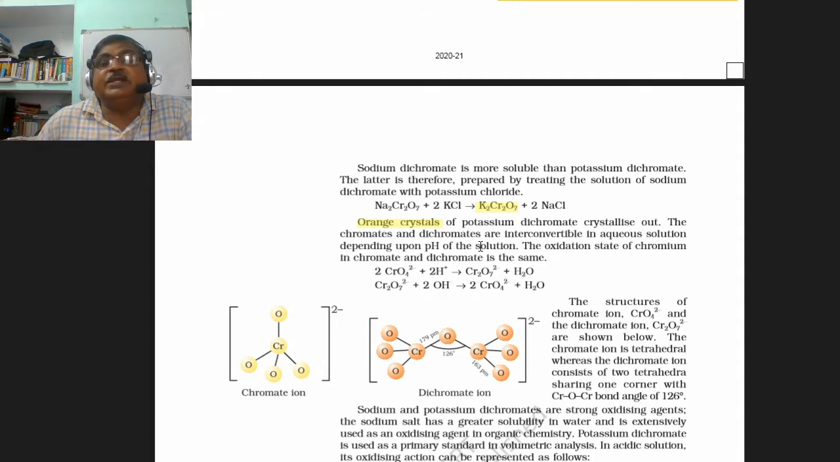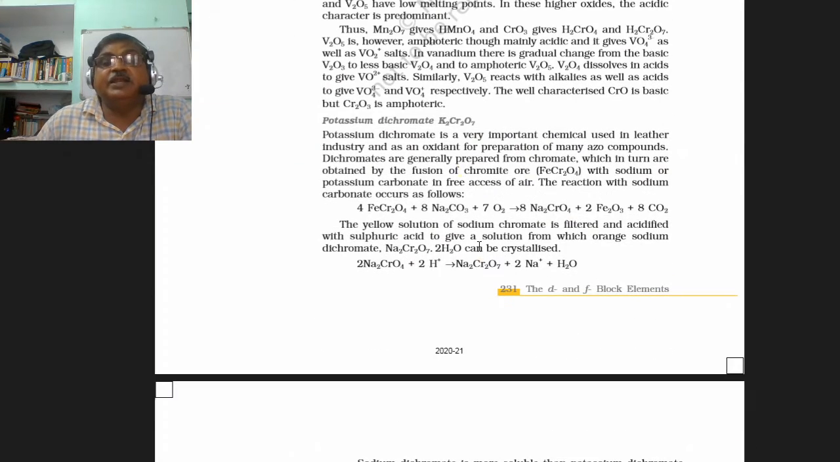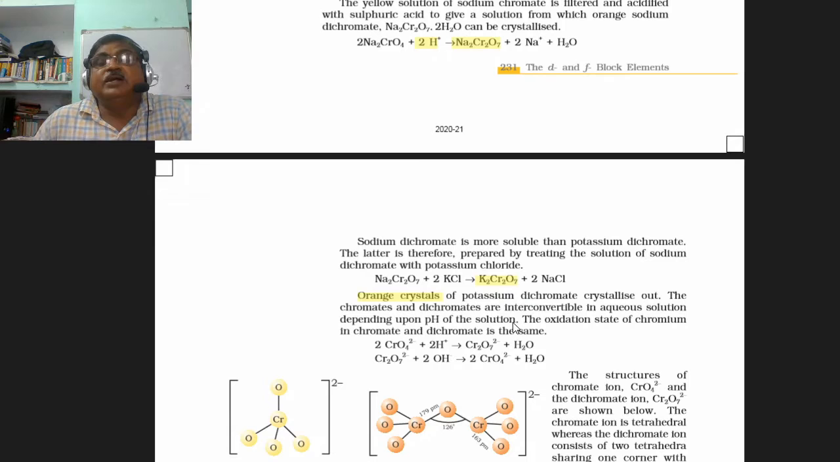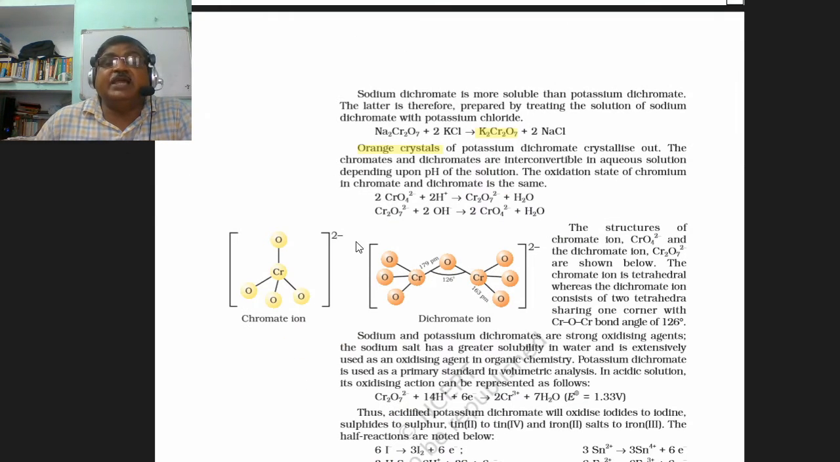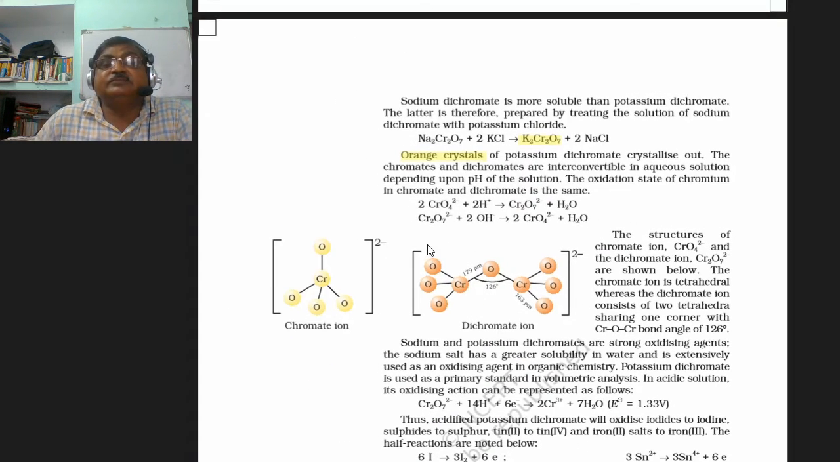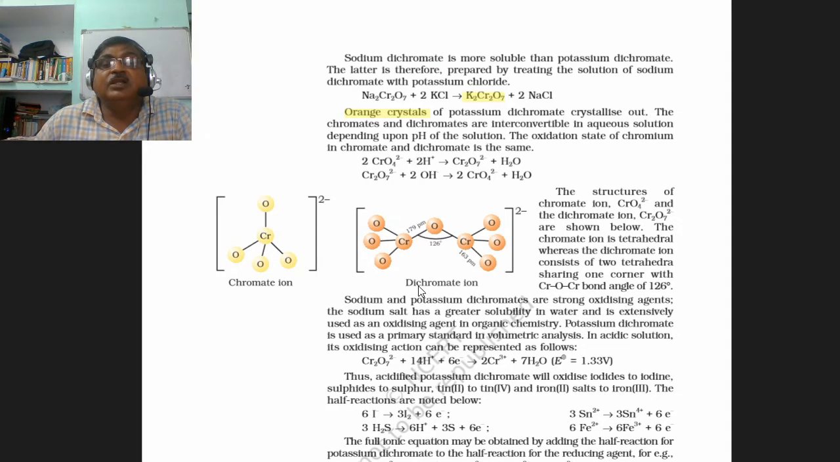Simply, the chromite ore is treated with sodium carbonate in excess of air. Here it is. And then sodium chromate is formed. Sodium chromate on acidification gives sodium dichromate, and sodium dichromate is treated with potassium chloride to form the desired product potassium dichromate, which is orange colored crystals.